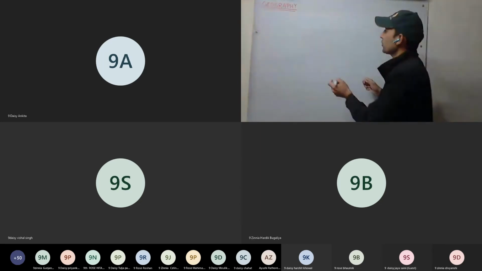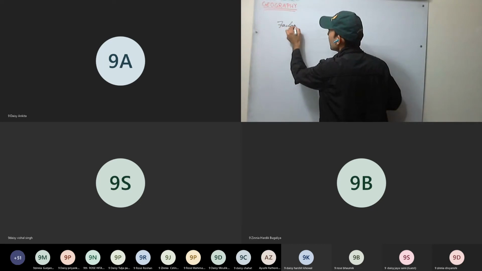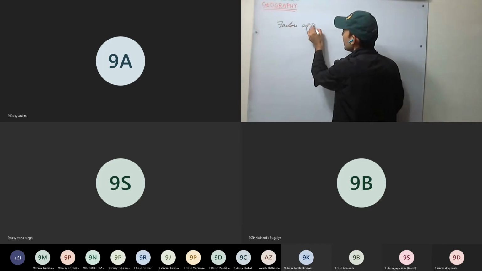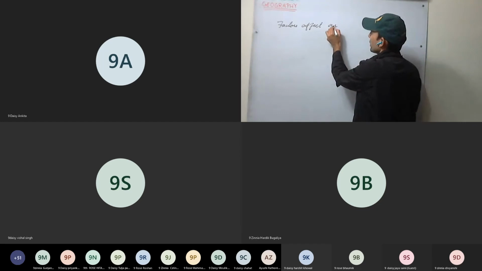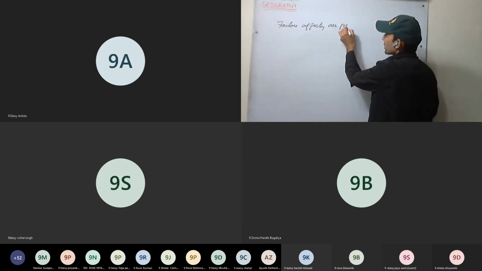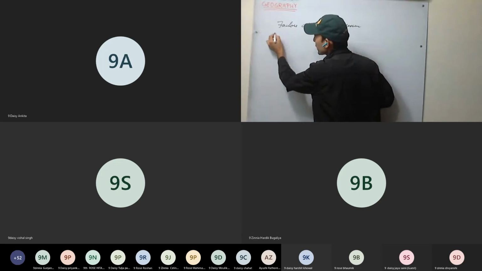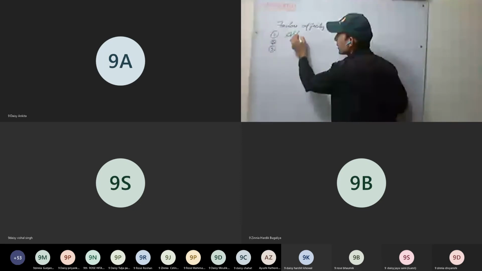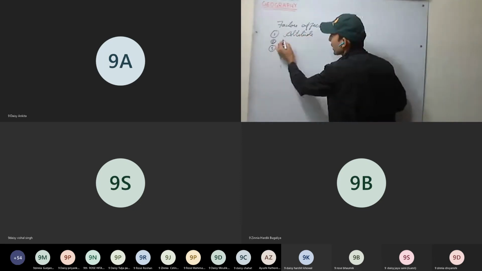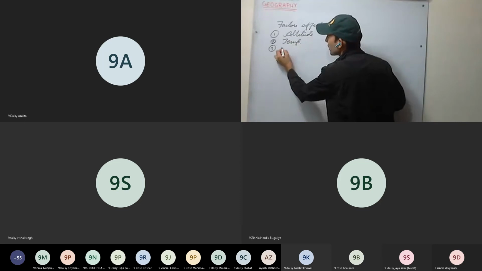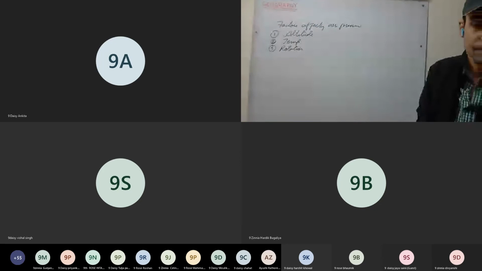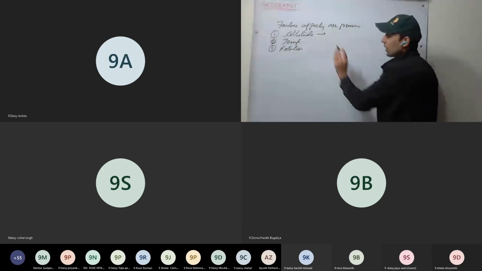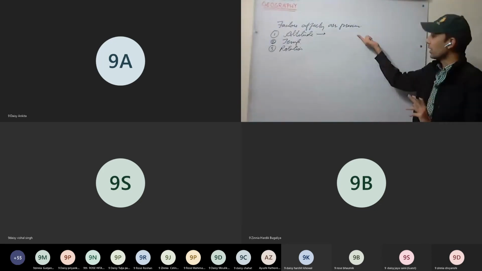Now we'll be discussing the factors affecting air pressure. The first we'll discuss is altitude, which we already discussed, and how it varies. Second, temperature. Third is rotation of Earth. So altitude, a little bit we have already discussed. The air pressure decreases.